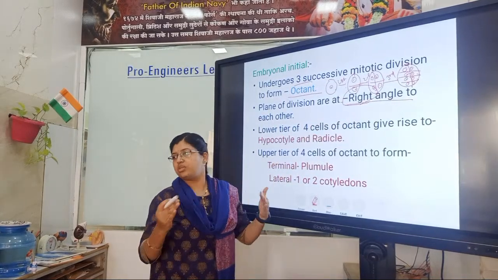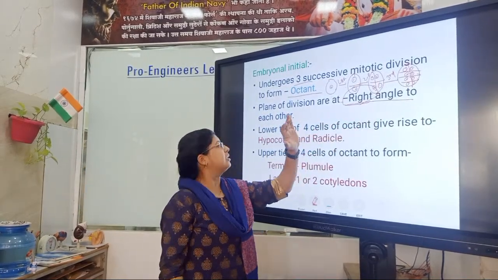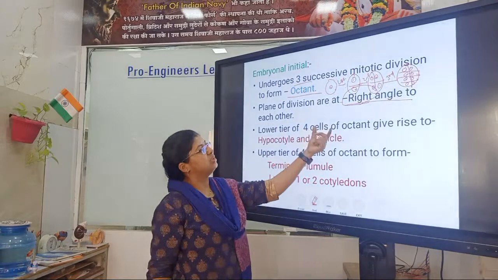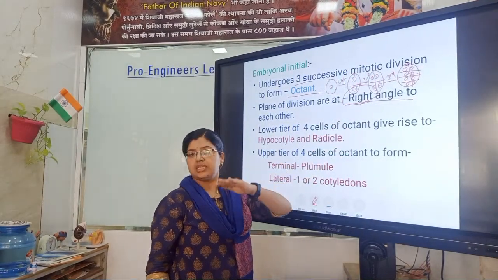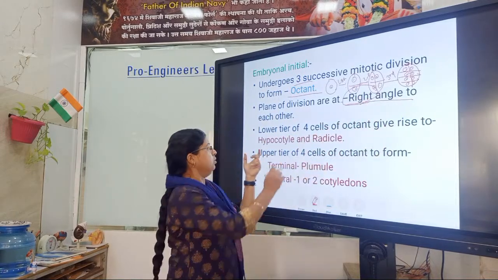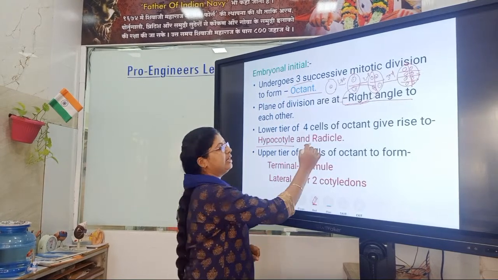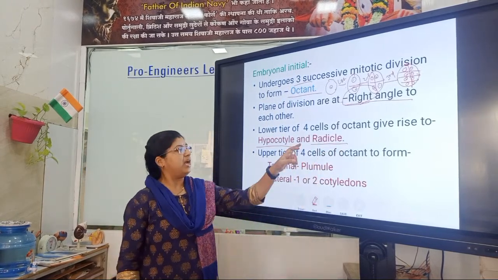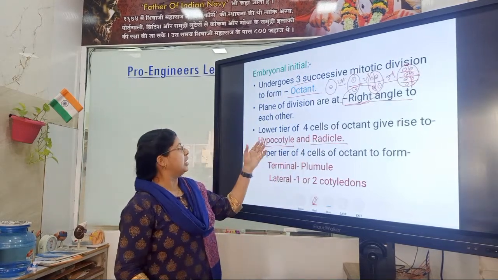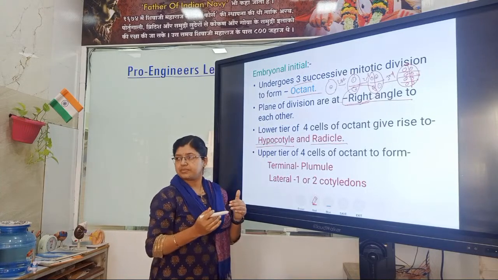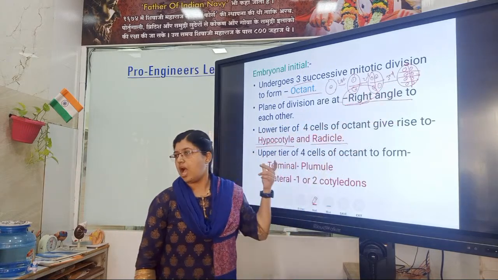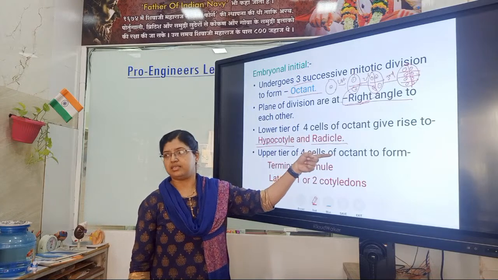So the cells present at the lower tier of 4 cells of the octant give rise to hypocotyl and radicle. I already told you that radicle is nothing but the root. Hypo means at the lower side. So the lower tier of 4 cells of octant gives rise to hypocotyl and radicle.